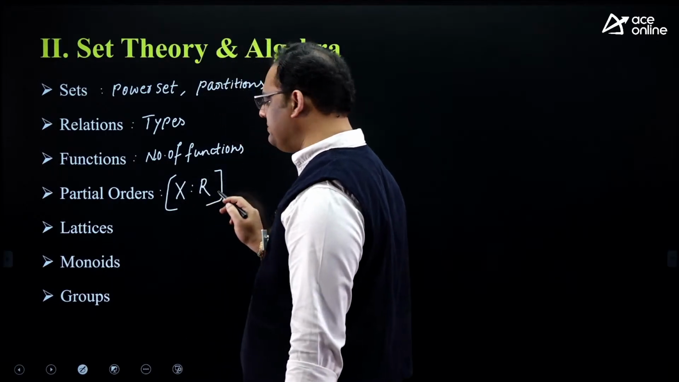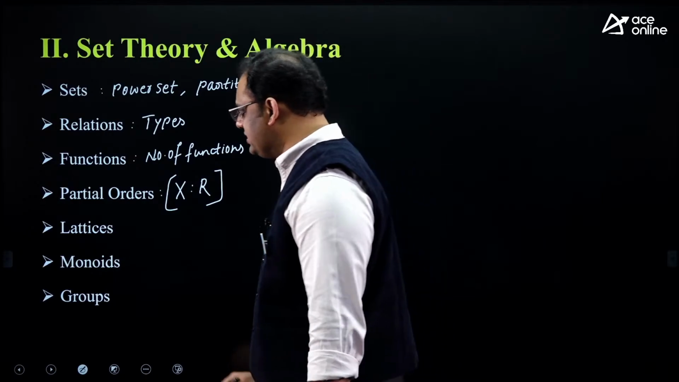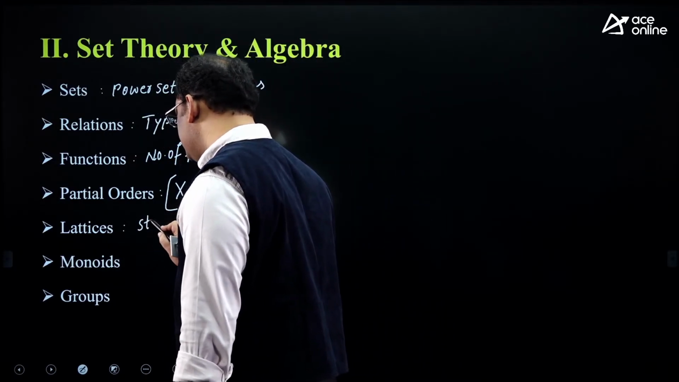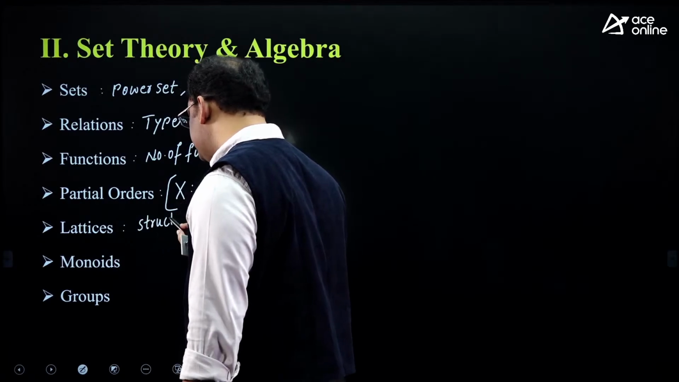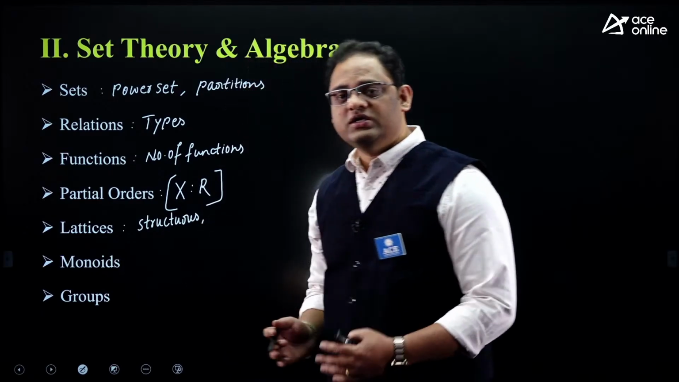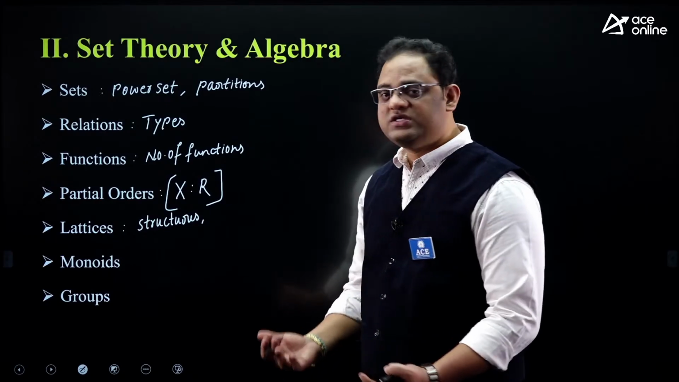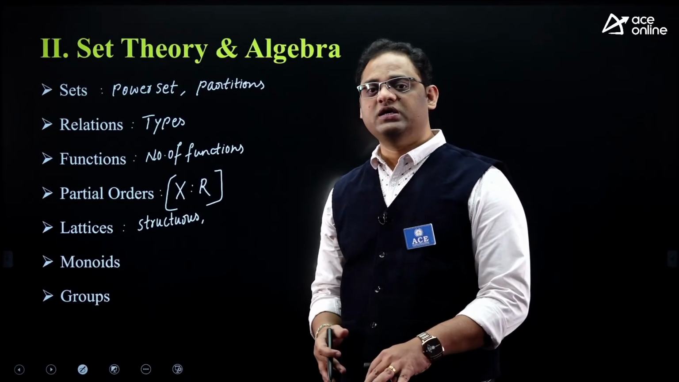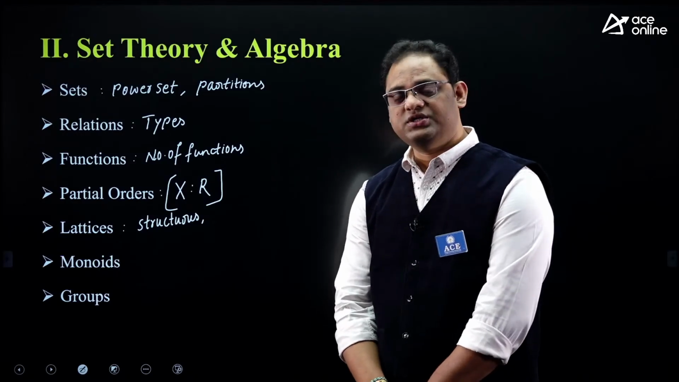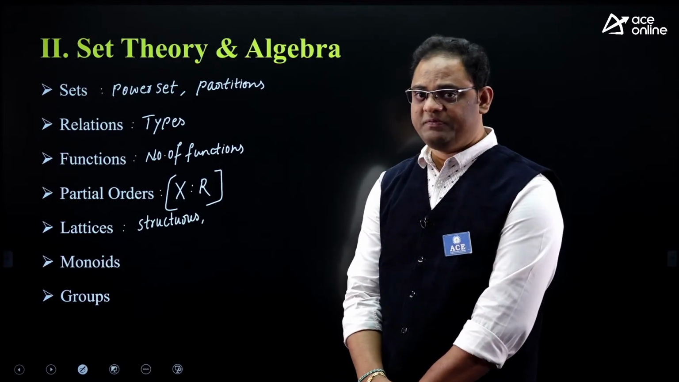X is the poset name, R is the relation name, I can say, right? And coming to lattices, sometimes they can give structures, the questions like structures. From that structure, they can ask you a question like, this structure is what type of lattice: join semilattice, meet semilattice, bounded lattice, complemented lattice, distributive lattice, or Boolean algebra structure. So they can ask you the questions in different patterns.